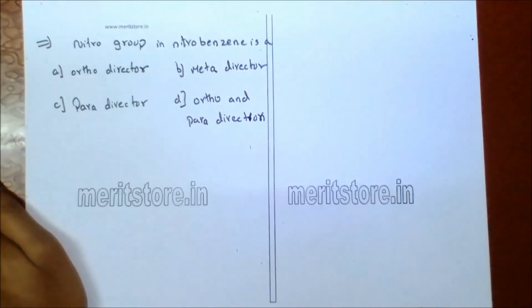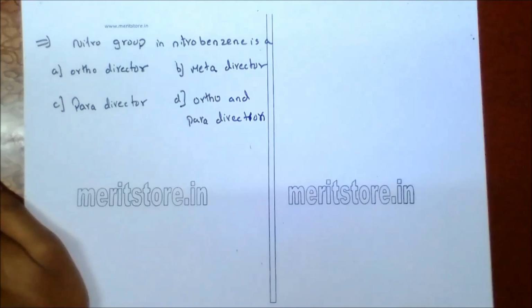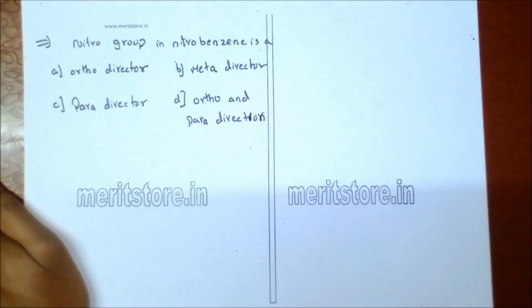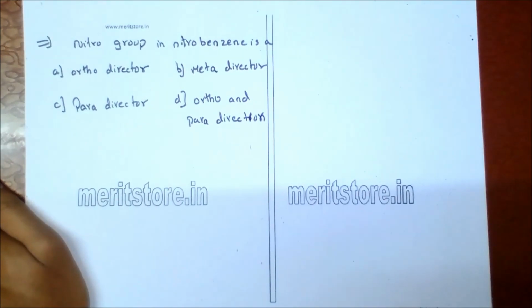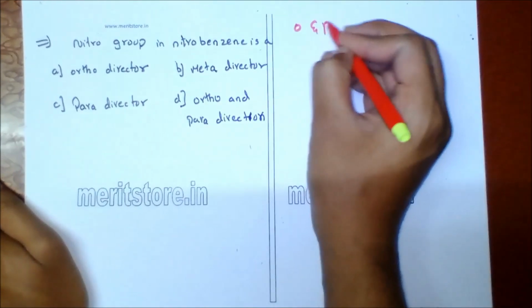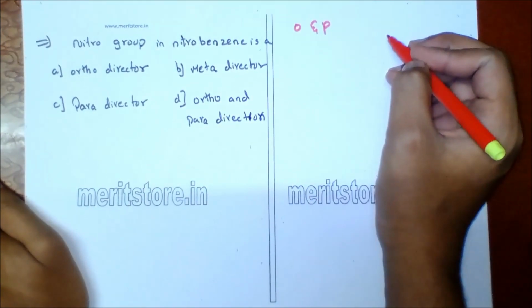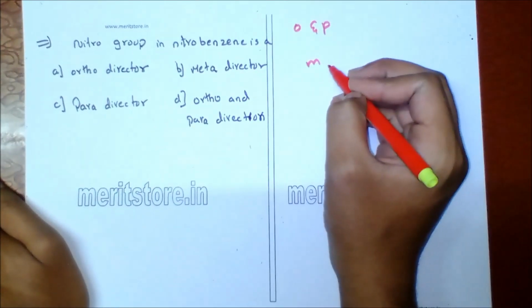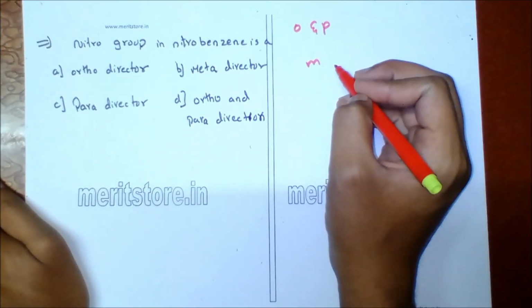Nitrobenzene: the nitro group is A. ortho director, B. meta director, C. para director, D. ortho and para director. So presence of nitro group decreases electron density at ortho and para position. Hence the incoming electrophile goes to meta position. Therefore it is meta directing.